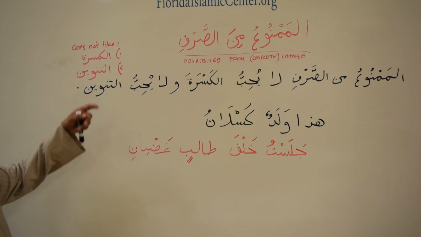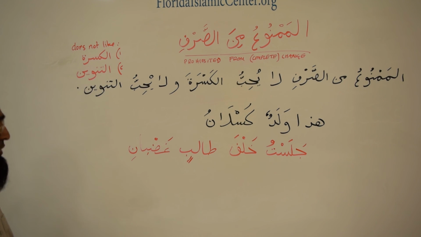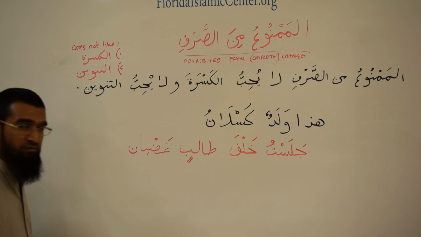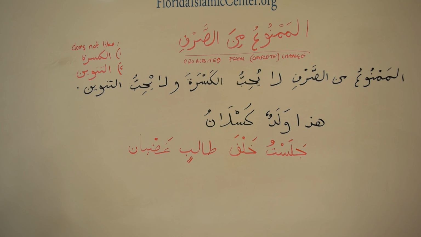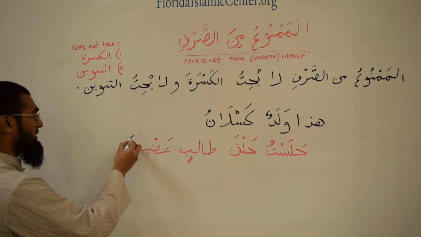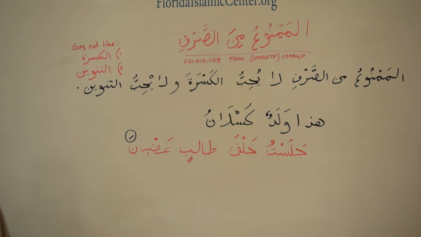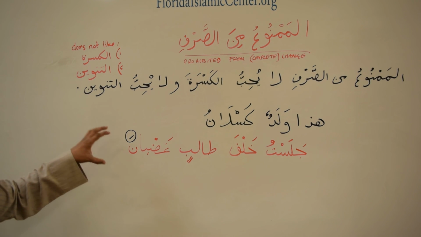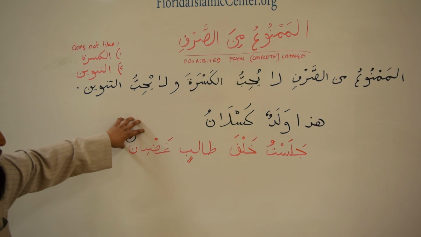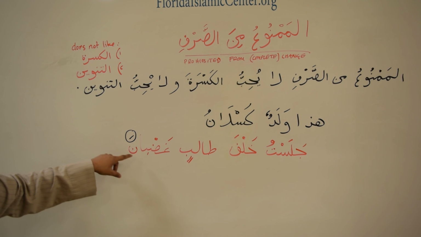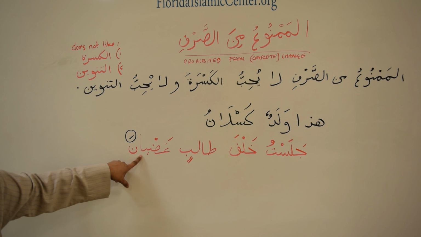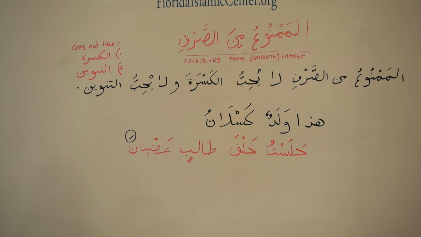We just said that mamnu min as-sarf does not like kasra. So it does not take kasra. You cannot say غضباني. But instead, it takes a fatha. Instead of taking the kasra, it will take a fatha. Why? Because it has to have some sign that shows it's not taking a dhamma, it's not marfu. So the sign of it being majroor is you put a fatha on top of it. Okay? So get used to that also.